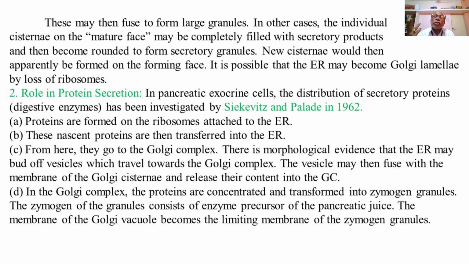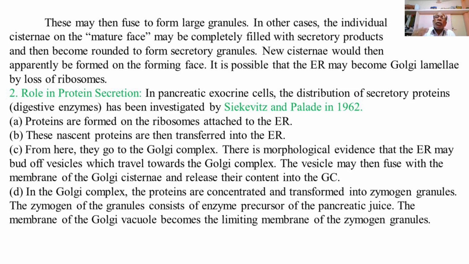So, new cisternae would apparently be formed on the forming phase, close to the ER membrane, just next to the smooth ER.